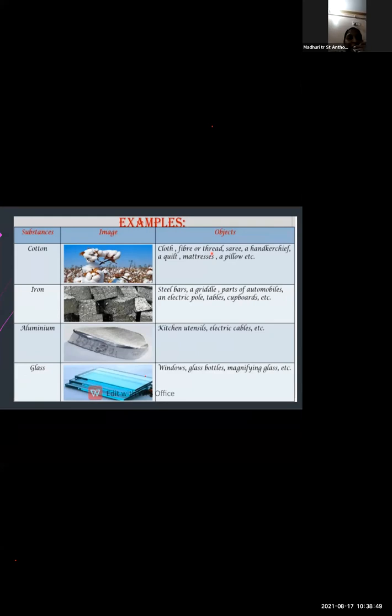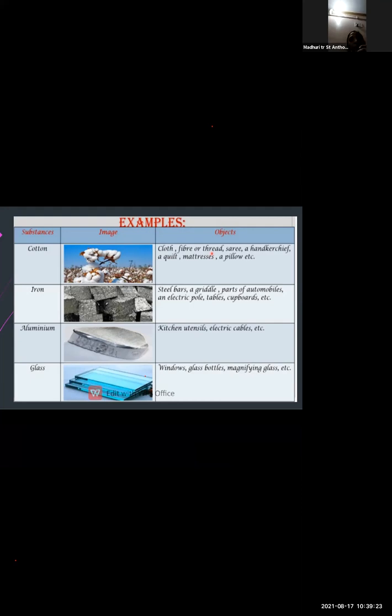Then the next substance is iron. Now iron, the image of the iron you can see. Yes, bed sheet is also made up of cotton. The thread, interweaving of the thread is done and the bed sheet is formed. Then iron. With the help of the iron, what type of objects can be obtained? Steel bars, griddle, parts of automobiles and electric poles, tables, cupboards, all these things are obtained from the iron.